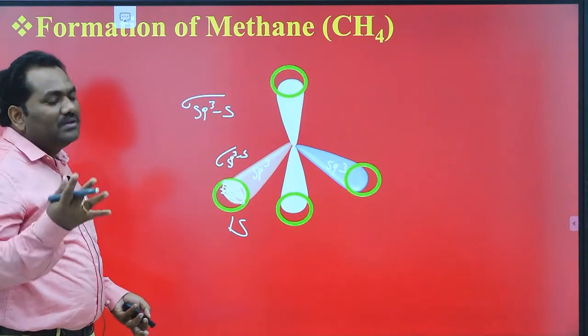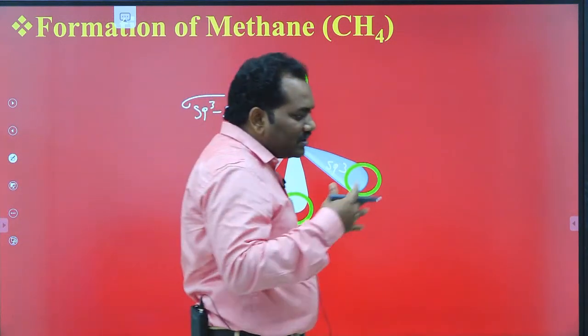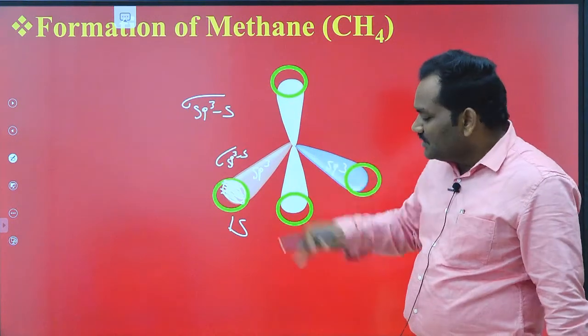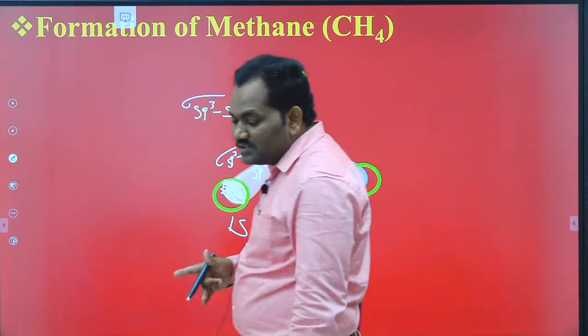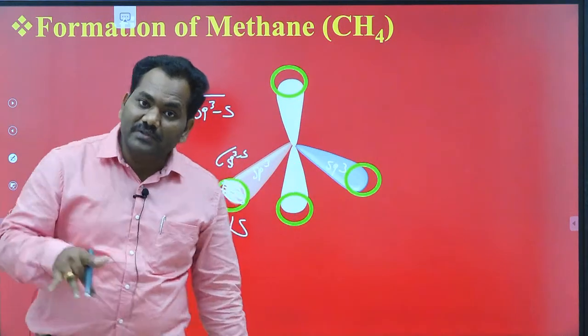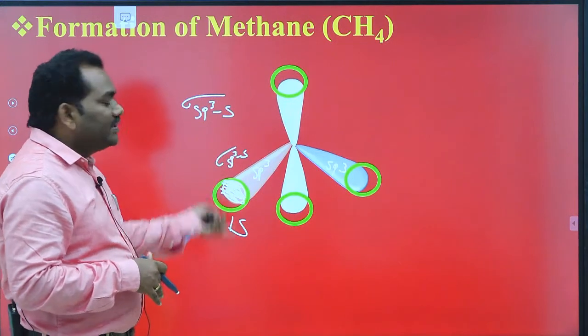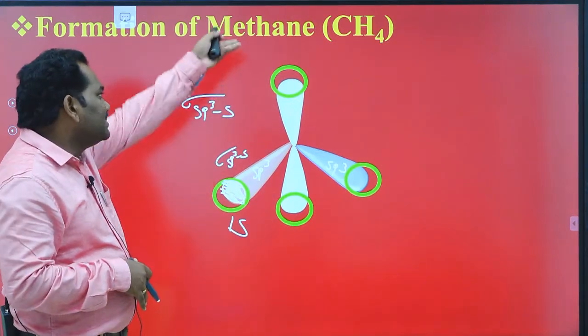All the 4 orbitals present in that carbon undergo hybridization to form 4 hybridized orbitals. Those orbitals are called sp3 hybridized orbitals. Each orbital is again overlapped with the 1s orbital of hydrogen, leading to the formation of the CH4 molecule.